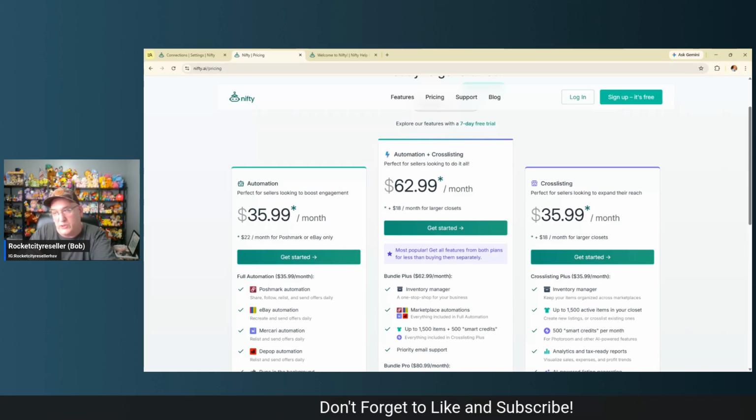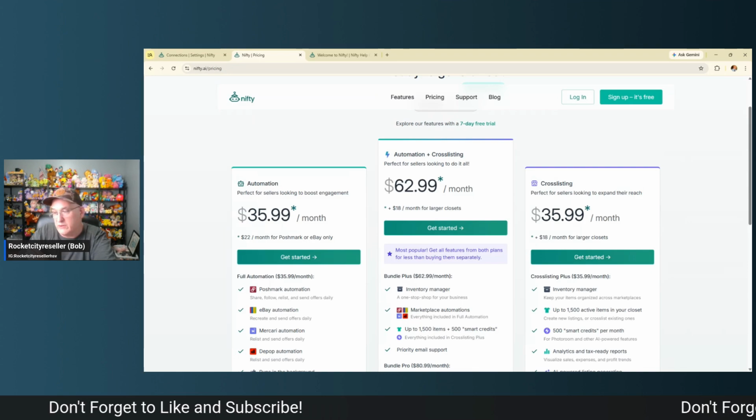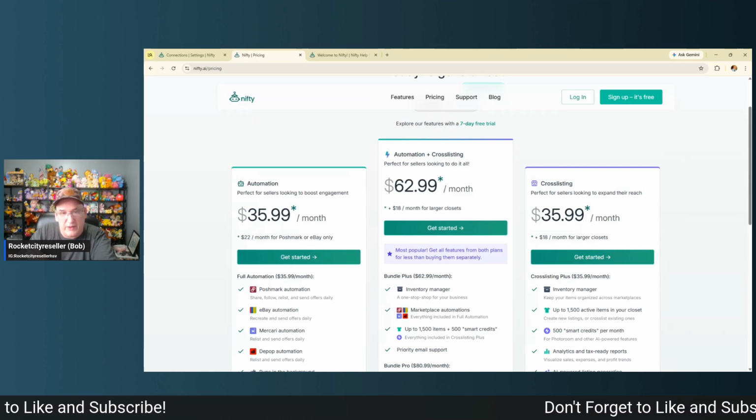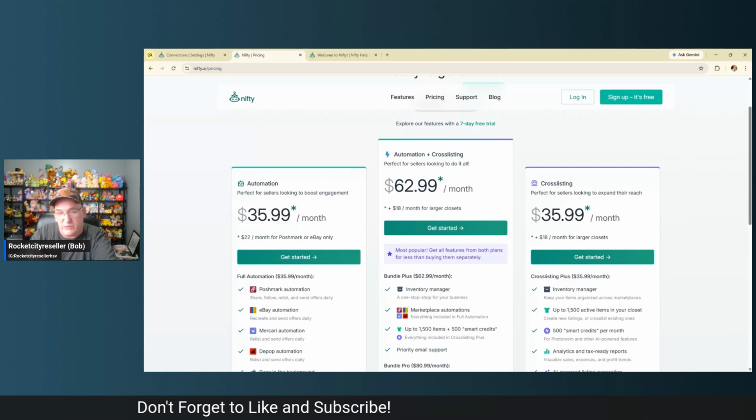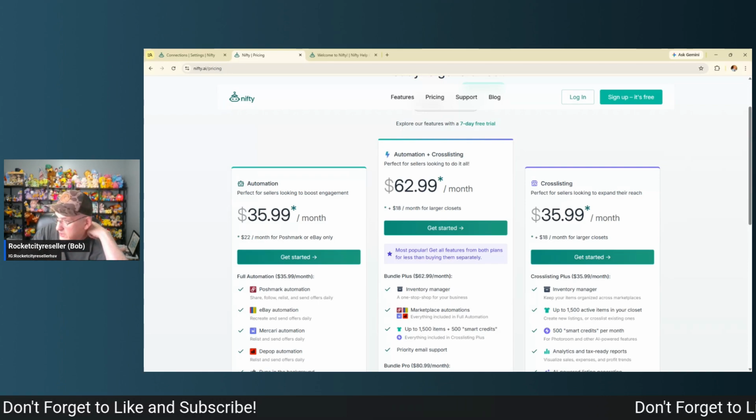But the one-two punch of having the cross listing, having the generative AI, having all the tools that Nifty can provide in their main package, along with automation, is where this thing really shines through. And if you have a smaller store, that's $62.99 plus tax.